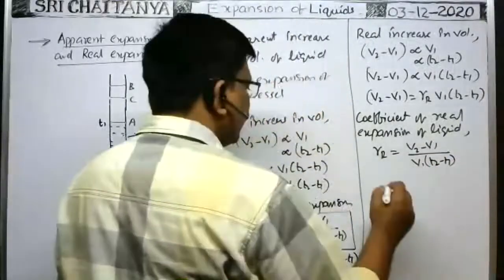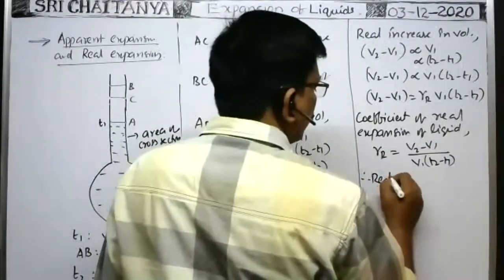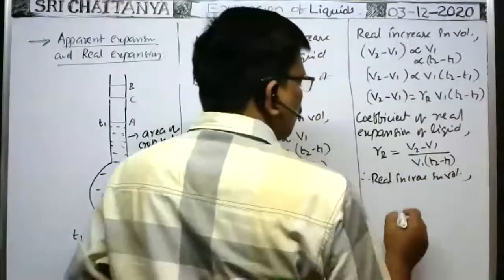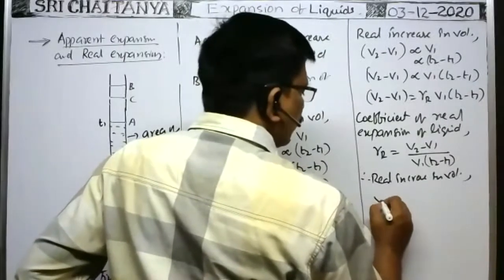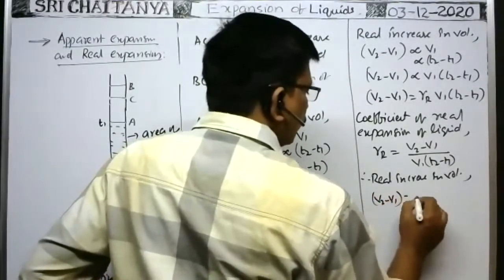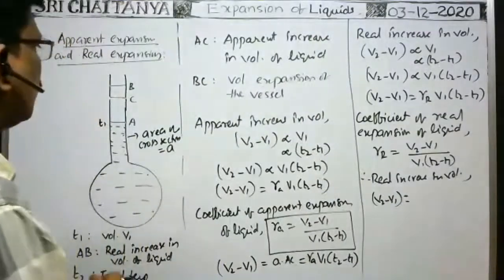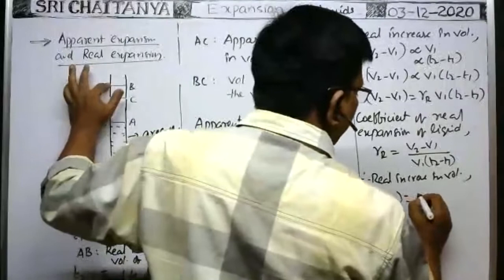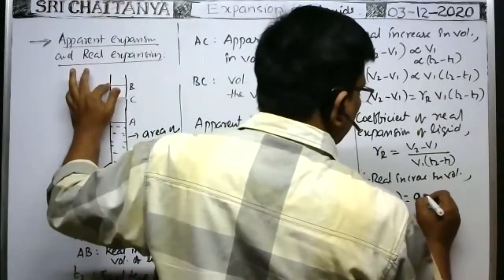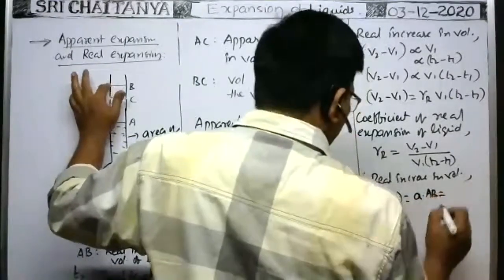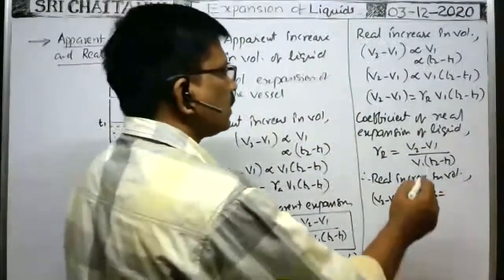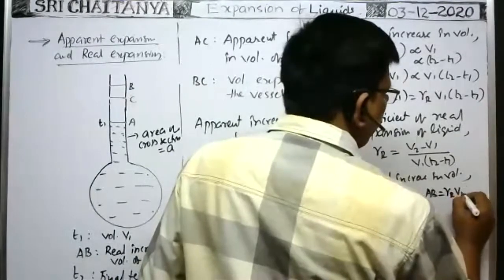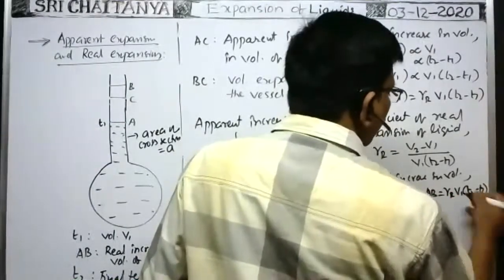Therefore, the real increase in volume V2 minus V1 is equal to area of cross section into AB, which is equal to gamma R into V1 into (T2 minus T1).